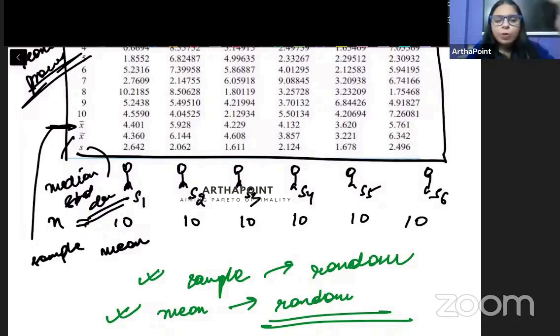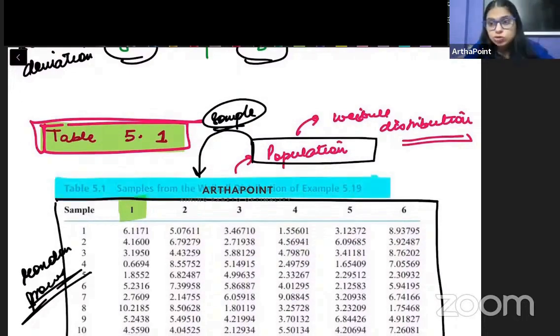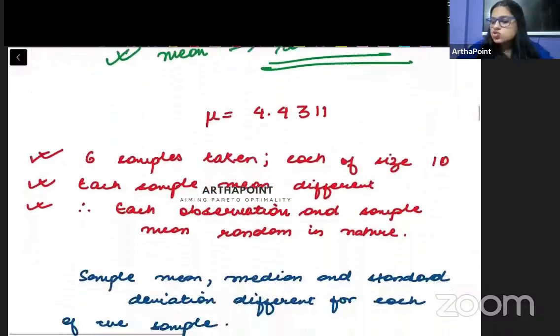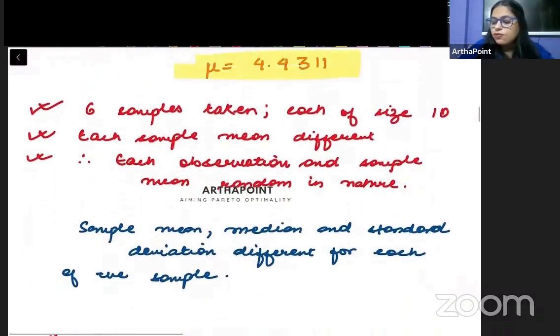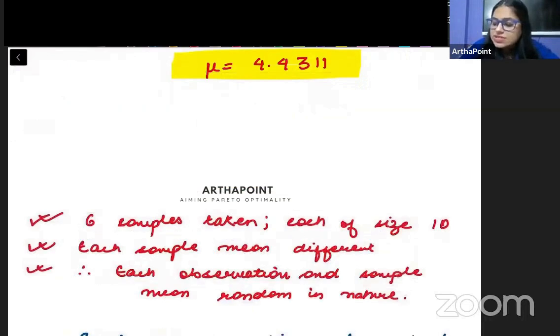और एक बहुत important point है, तो just try to understand बेटा that the book says कि ये जो हमने distribution, जो हमारी ये distribution थी जिससे हमने ये sample collect किया, suppose उस distribution का जो mean है वो 4.4311 है. The mean of that distribution is 4.4311. So what the book suggests is that if you will notice, तो किसी भी sample का mean 4.4311 नहीं है.